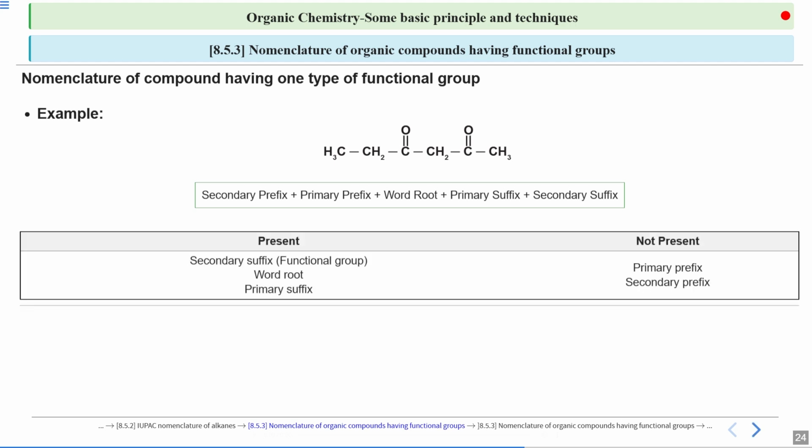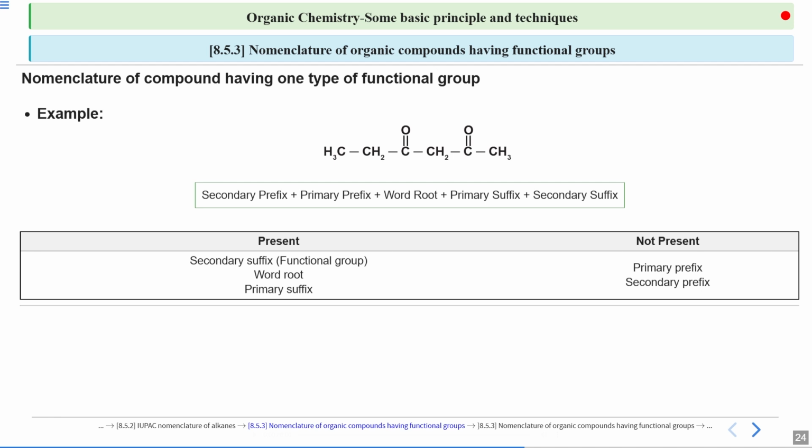We know it for sure that primary suffix and word root are mandatory ones. You will see them in each and every case because it will have a length and it will be either saturated or unsaturated. So there is no option to be in a third position. Apart from these two, we have a secondary suffix. Now in this case, there is no branching present and you will see it when we search for the longest chain.